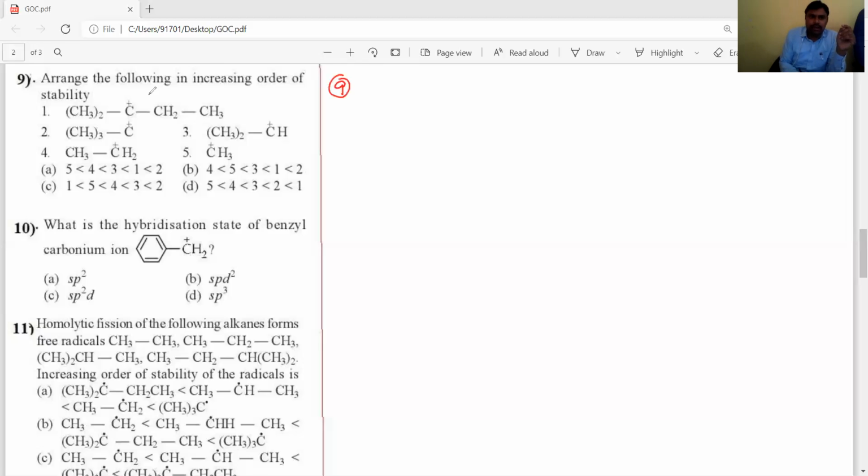Here we have to arrange the different carbocations they gave, five of them, in the correct increasing stability order.